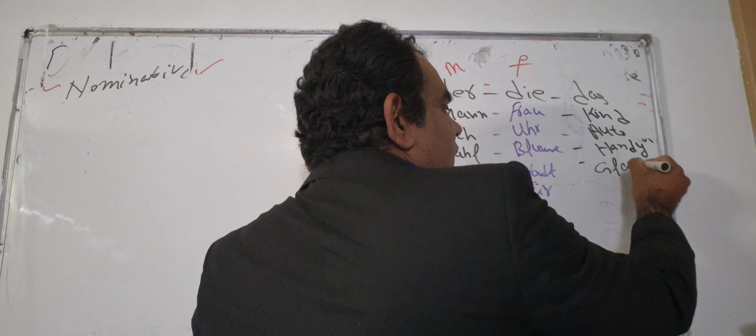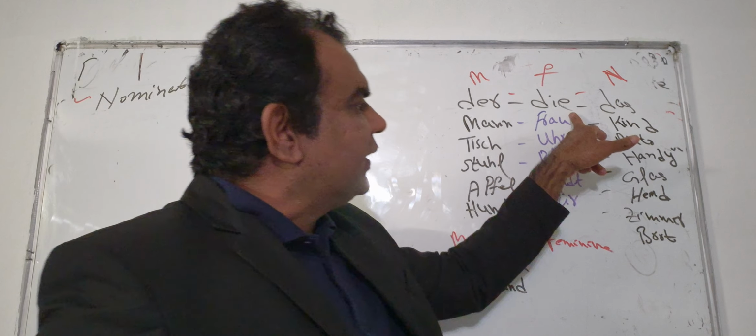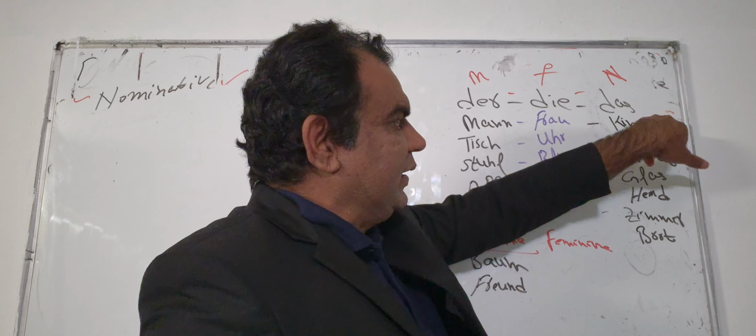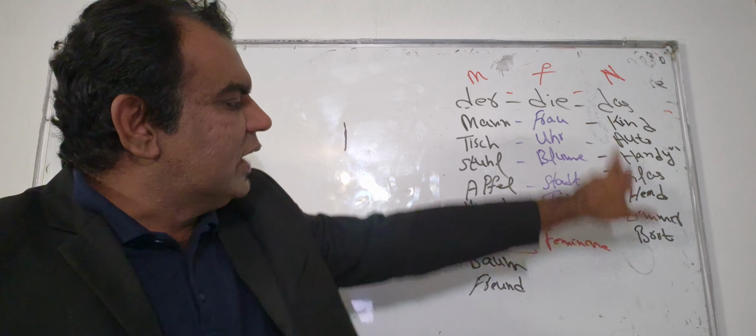So my dear brothers and sisters, you can see that I have written here a few nouns with three different articles. The nouns which are written with das are called neutral, and they are written with n. Masculine are written with m. These are called masculine, male categories. Those written with die are called feminine, and those written with das are called neutral.